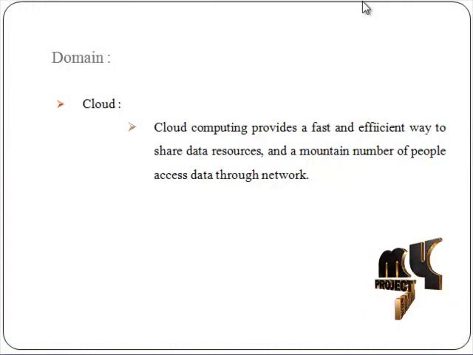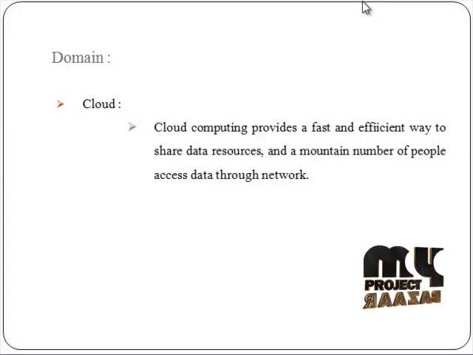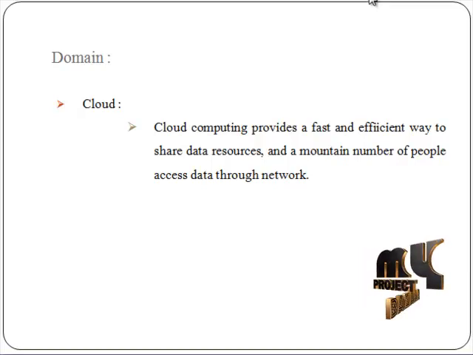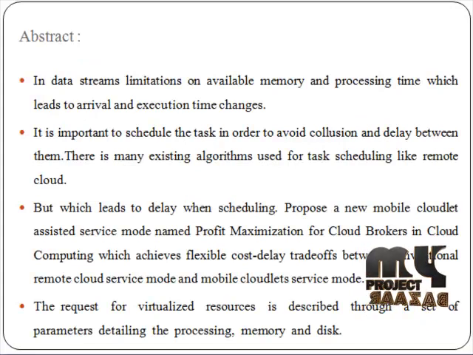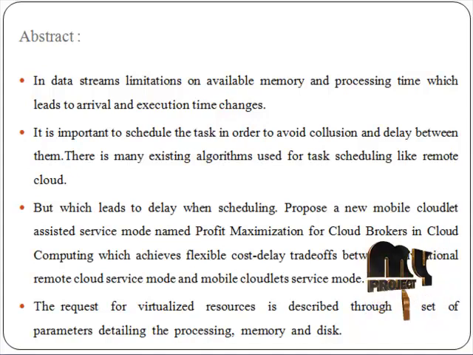Cloud computing provides a fast and efficient way to share data resources, and many people access data through the network. Next we discuss the abstract. In data streams there are limitations on available memory and processing time, which lead to delay time changes. It's important to schedule tasks in order to avoid collision and delay between them. There are many existing algorithms used for task scheduling, like the remote cloud, but these lead to delay when scheduling.